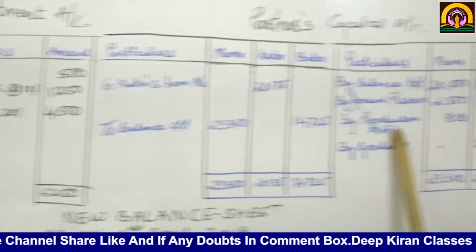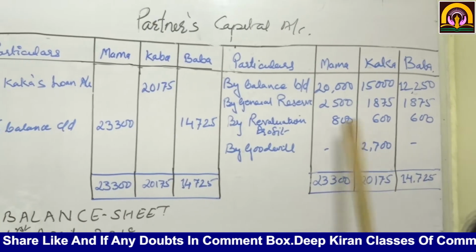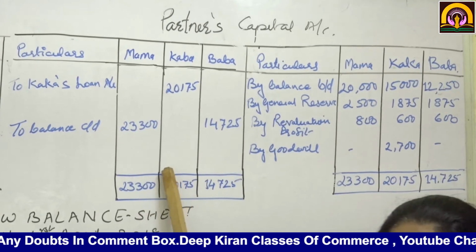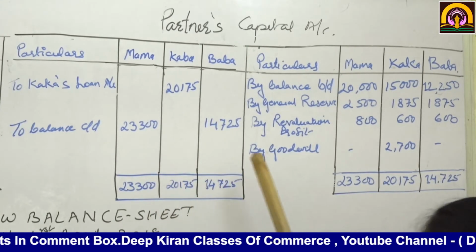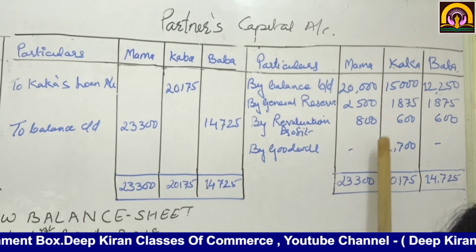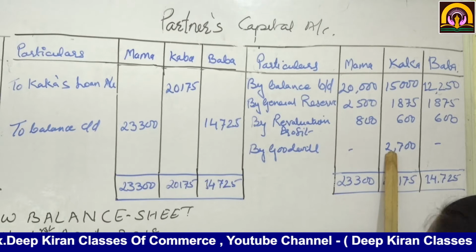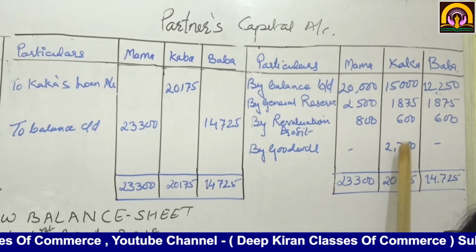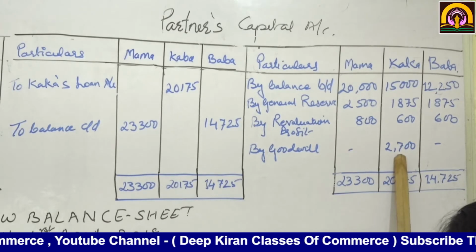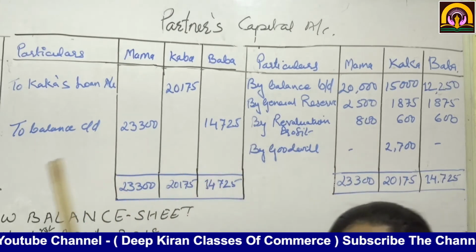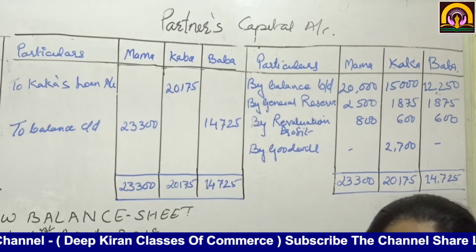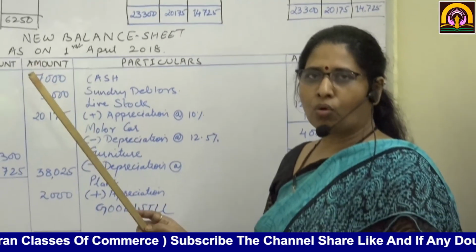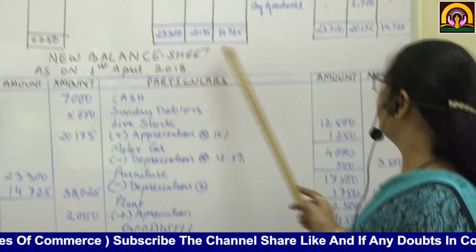So this will be transferred here, 8,600, 800, 600, 600. Now in the very first adjustment they have said the goodwill of Kaka was valued from the firm at 2,700. That we have written as goodwill 2,700 into Kaka's capital account. Now his capital will be kept as loan. They are not going to give him the capital back, but that is to be kept as a loan in the partnership firm.